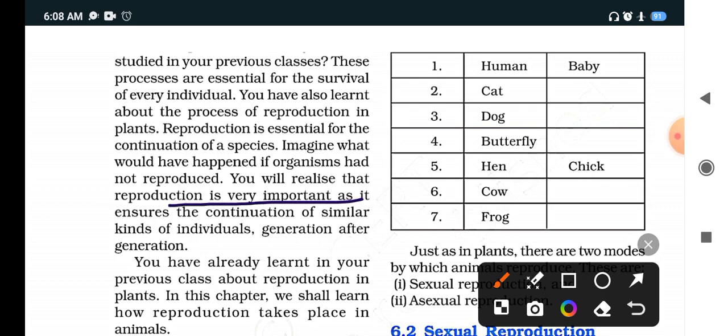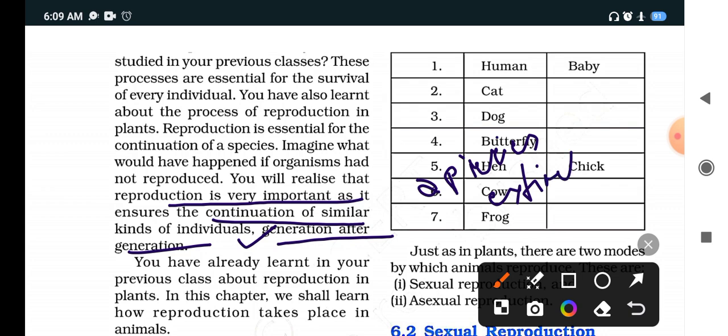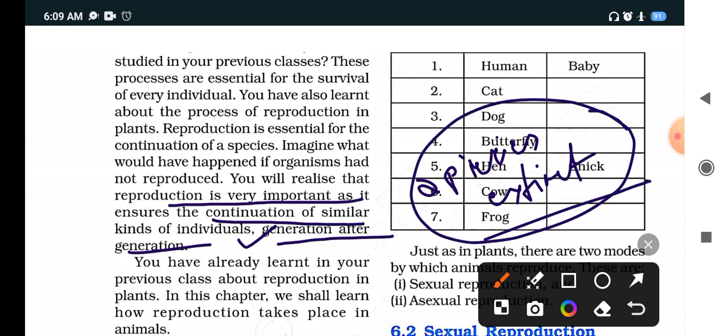Why? First reason is continuation of species. Clear? Second, continuation of a similar kind of species is only possible due to reproduction, generation after generation. Otherwise, the species will become extinct. If there is no reproduction, then the species will become extinct. Clear? That's why for the continuation of species, reproduction is very much important.